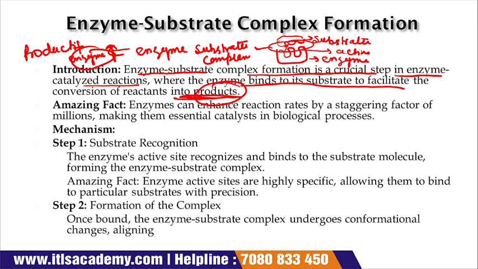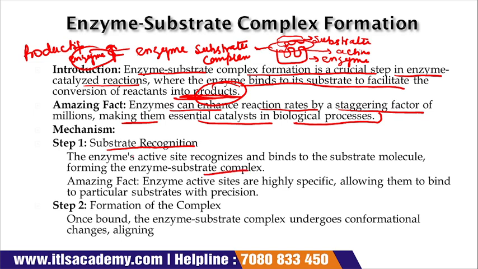The amazing fact behind the enzyme-substrate complex is that enzymes can enhance the reaction rate by a factor of millions, making them essential catalysts in biological processes. Now see how this enzyme-substrate complex is formed. It is divided into 3 steps. The first step is substrate recognition, in which the active site of the enzyme recognizes the binding site of the substrate molecule, and after that they form an enzyme-substrate complex.